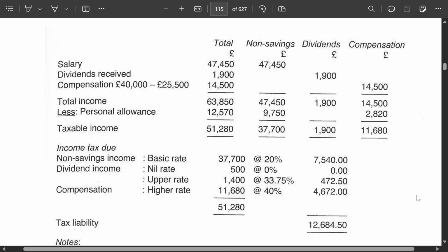So ITSA is a repeat of topic 1. ITSA just means income tax self-assessment. Whenever you're doing this pro forma, setting out how much I made in NSI, how much I made in DI, how much I made in SI, then doing the calculation, 37.7, 20% on this, 40% on this, it's all ITSA, because you're doing the assessment.